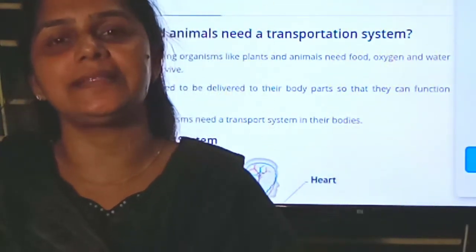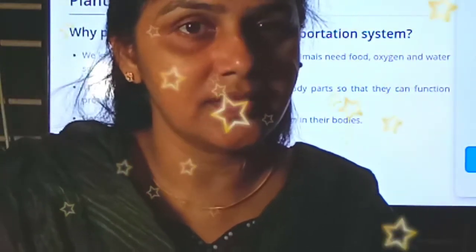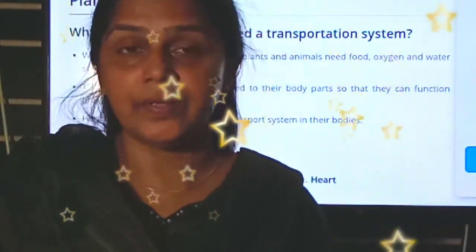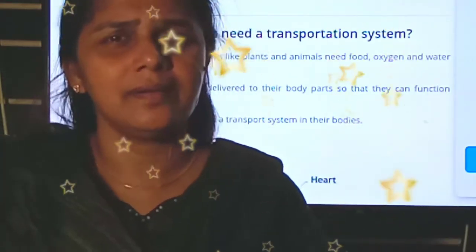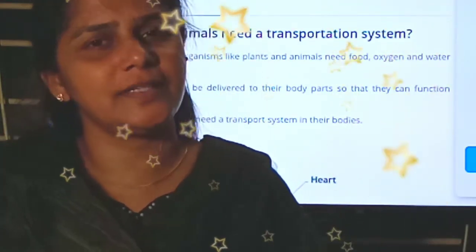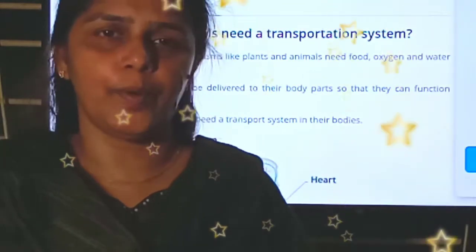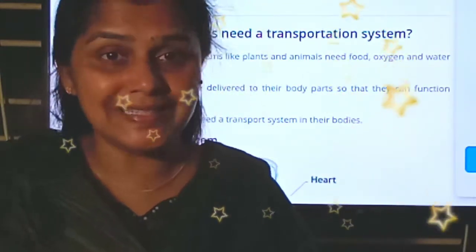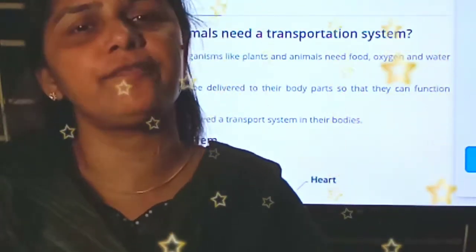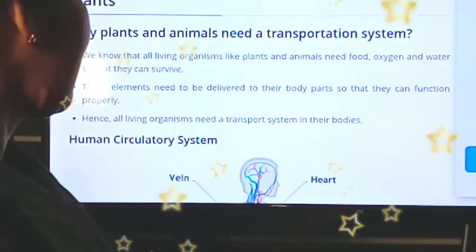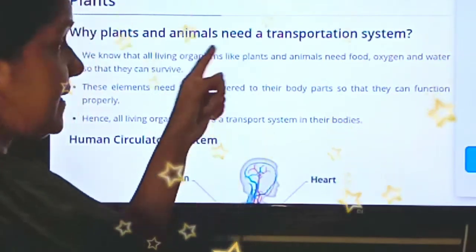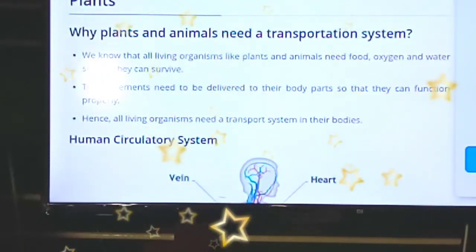In animals, we all are living things. So in order to survive, food, water, oxygen, all these should be transported in our body. A transport system is very essential for all living things. So today we will be studying in detail why plants and animals need a transport system.